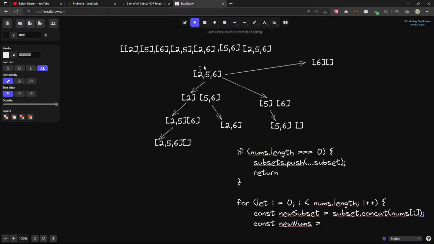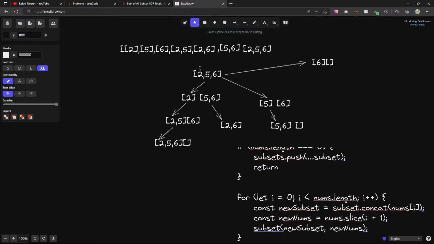So what happens here, right? When I get this new thing, my I is at nums, I dot length. I get this, and then I plus 1. Can we slice starting at I plus 1? We can say new nums equals nums dot slice I plus 1. And then maybe here we can call our subset with new subset, new nums, something like this.